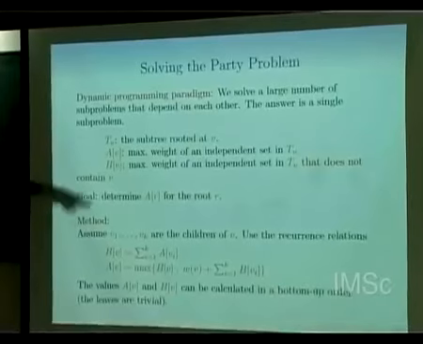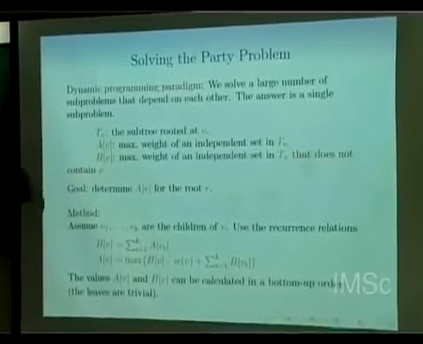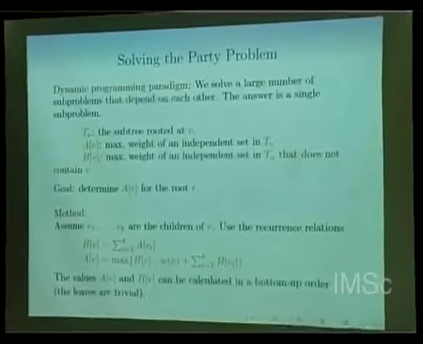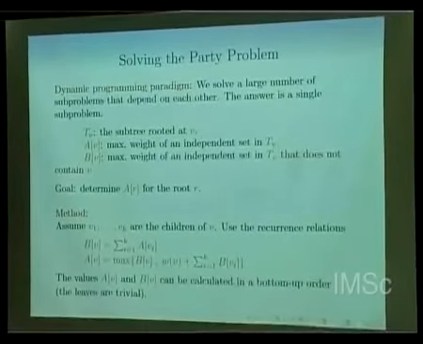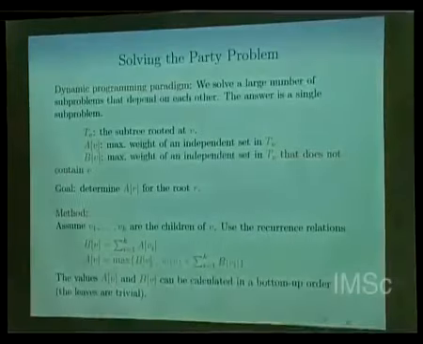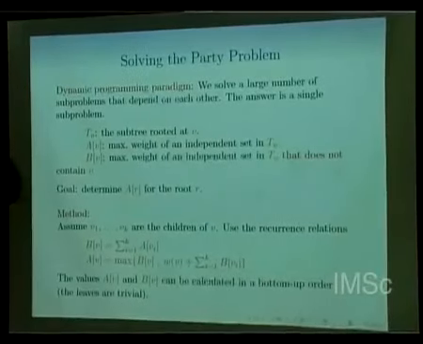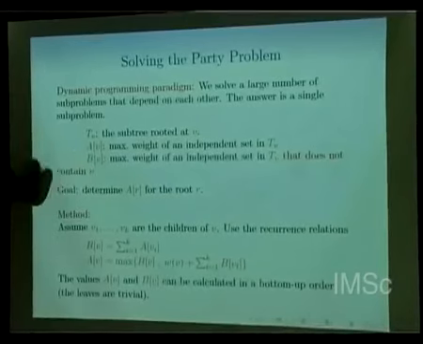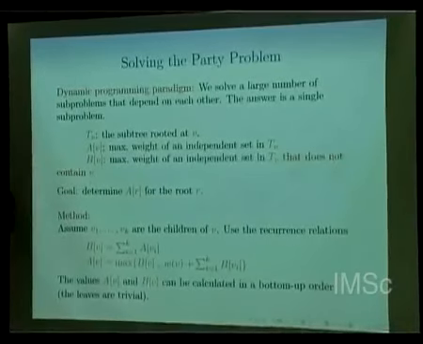So you need to keep enough things here which you could use together to get a solution for the whole object, right? So you need to come up with some set of invariants which, if you have been given, you can compute the optimum solution with the help of this. For example, here B of V was that invariant which helped us to compute A of V.